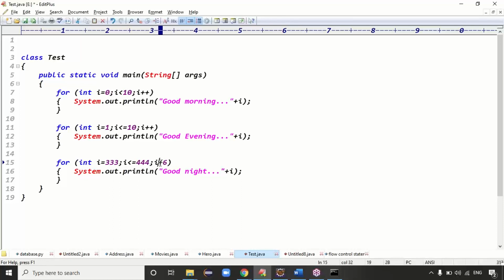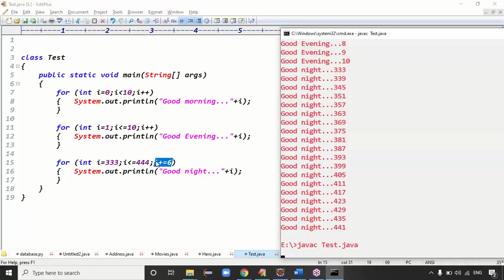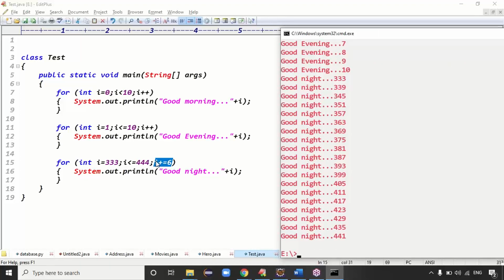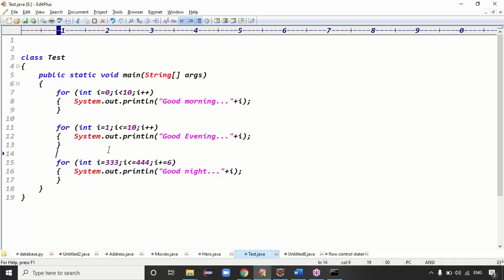But here, can I write the code like i plus equal to 6? Guys, what is the meaning of i plus equal 6? i plus equal 6 is nothing but i equal to i plus 6. Yes, sir. Exactly, guys. Then the code is compiled fine. java Test, right? Guys, like that, depending on the requirement, you are able to do the modification in the code. Don't think it is always i equals 0, i less than 10, right?